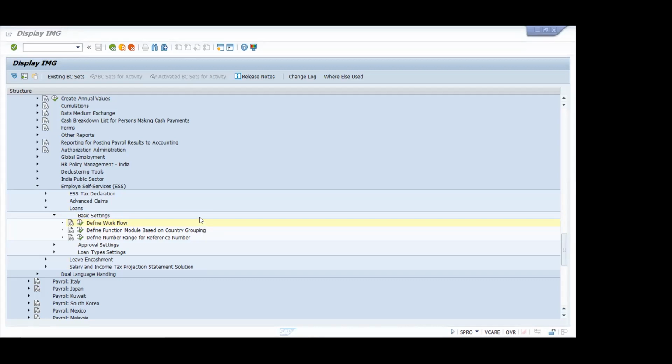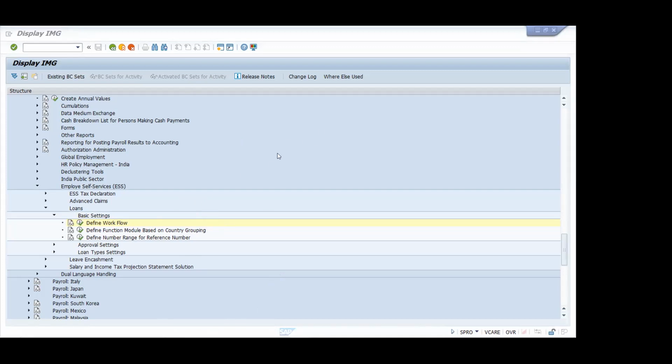Yes, sir, I got it. Suppose a person is applying for a personal loan, then there will be a separate number range. Another person is applying for a home loan, another person for an education loan. Similarly, to categorize those things, you can have different number ranges for different types of loan. So that is the purpose of this particular number range. You can also define that in this third one. Got my point?